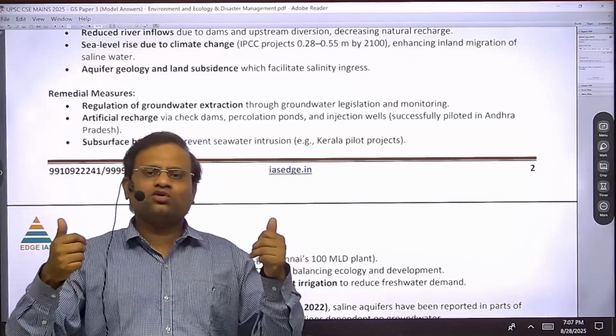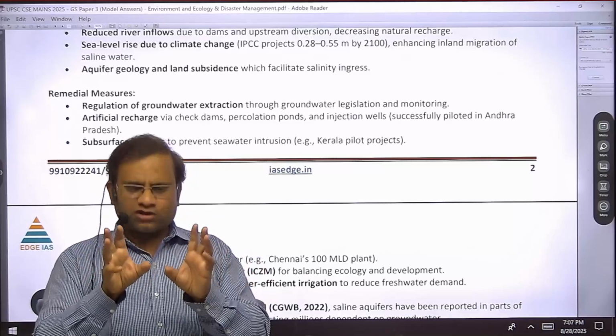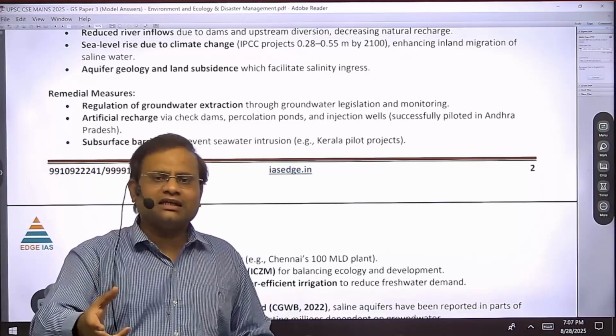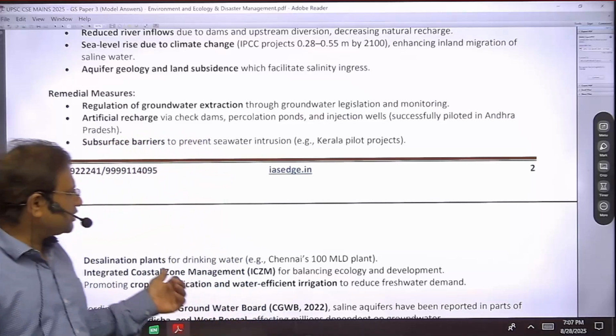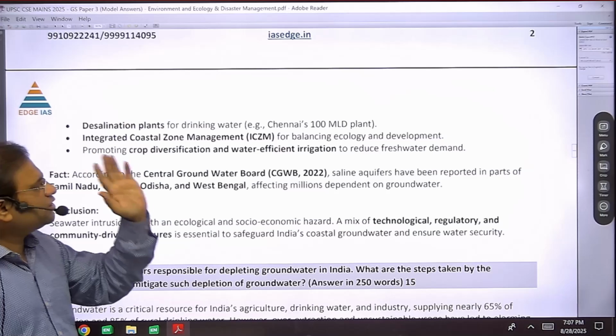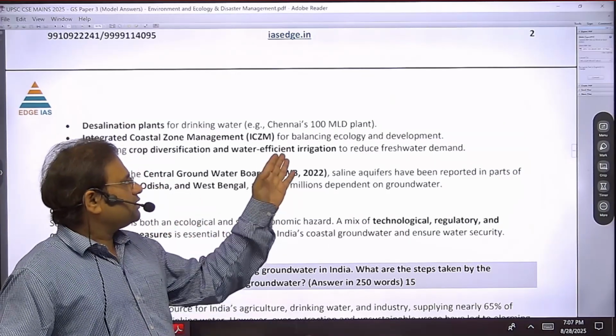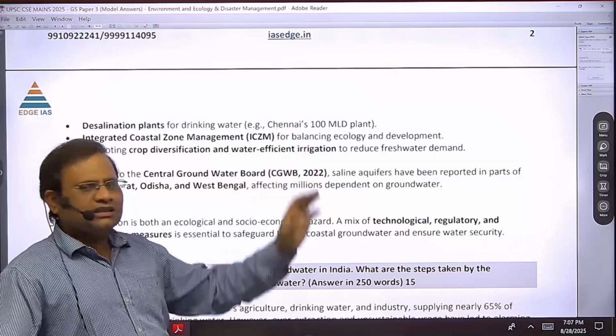It is really a very costly project which requires technology of construction. So it does not seem to be practical in the near future in India, but definitely it is one of the solutions that can be suggested in your answer. Similarly, we should have desalinization plants in the coastal areas, like there is a 100 million liter plant in Chennai.